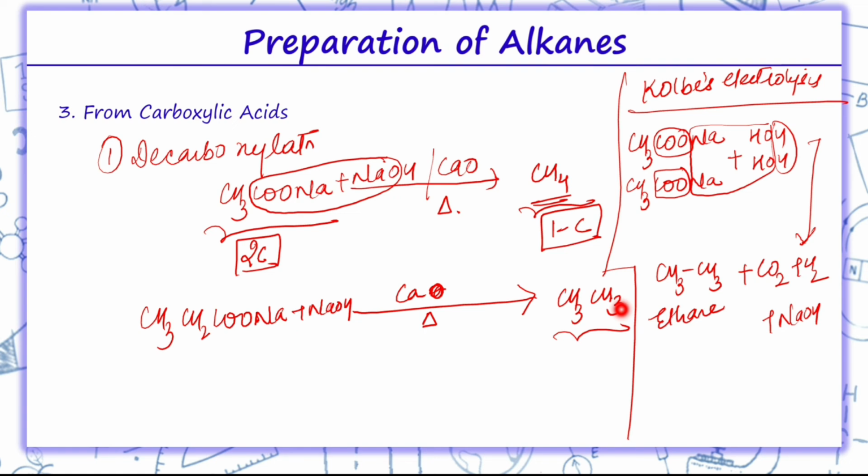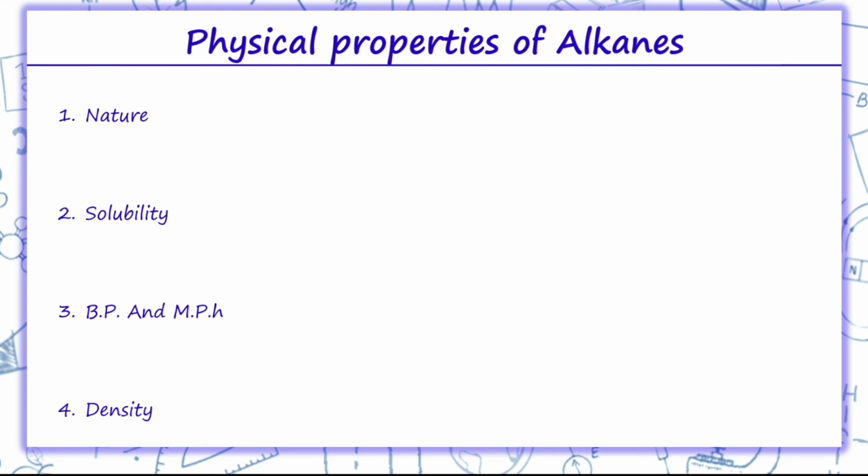The first preparation was from unsaturated, second was from alkyl halide, and third from carboxylic acid. Coming on to the physical properties of alkanes, the nature. Alkanes are non-polar in nature. Why they are non-polar? Due to covalent nature of C-C bond and C-H bond.